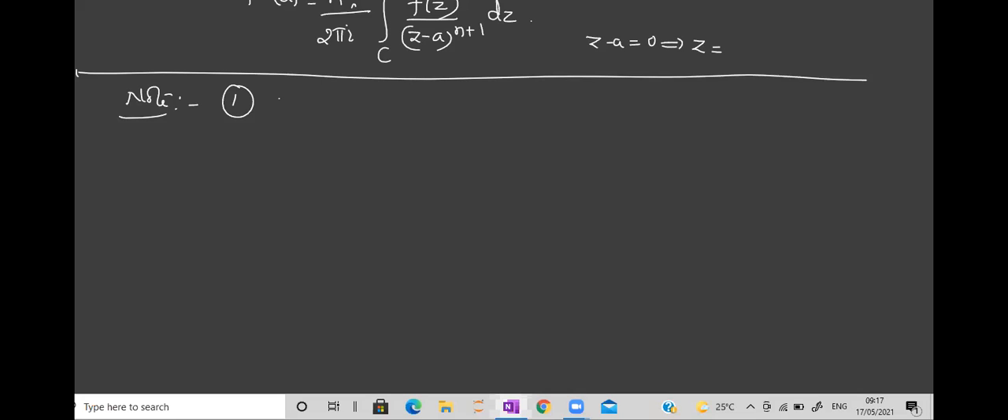First, z equal to a, right? So this is the point under consideration. So how to get it? What you have in the denominator, equate it to 0 and get the value of z, that becomes the point.